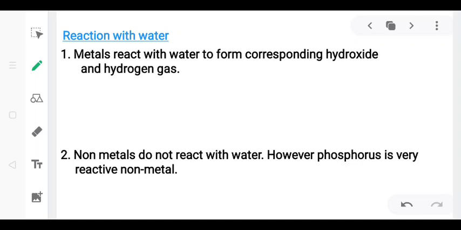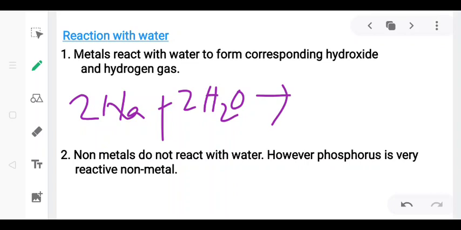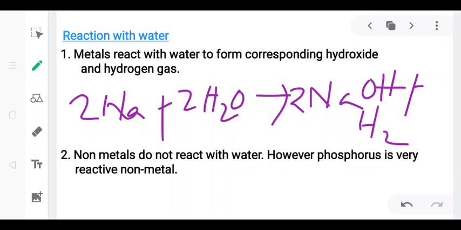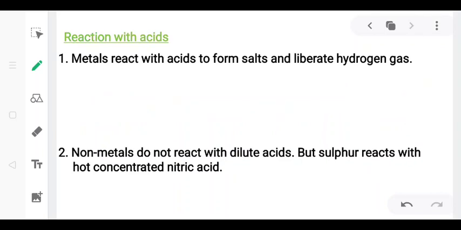Next is reaction with water. Metals react with water to form hydroxides, which are basic in nature, and also they liberate hydrogen gas. For example, sodium, when it reacts with water, produces sodium hydroxide, and it also releases hydrogen gas, whereas non-metals do not react with water. Exception is phosphorus, which is a very reactive non-metal, and it can cause violent reactions.